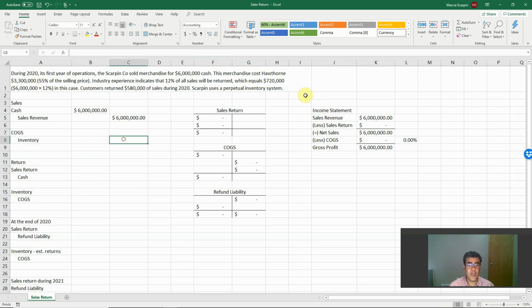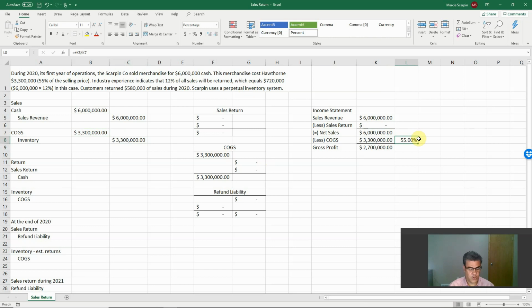Scarping uses a perpetual inventory system, so our credit here is inventory, $3.3 million, because we are decreasing our asset, and debit cost of goods sold, an expense. If we go to our income statement, our cost of goods sold is 55% of our net sales. Okay, so here we are good.